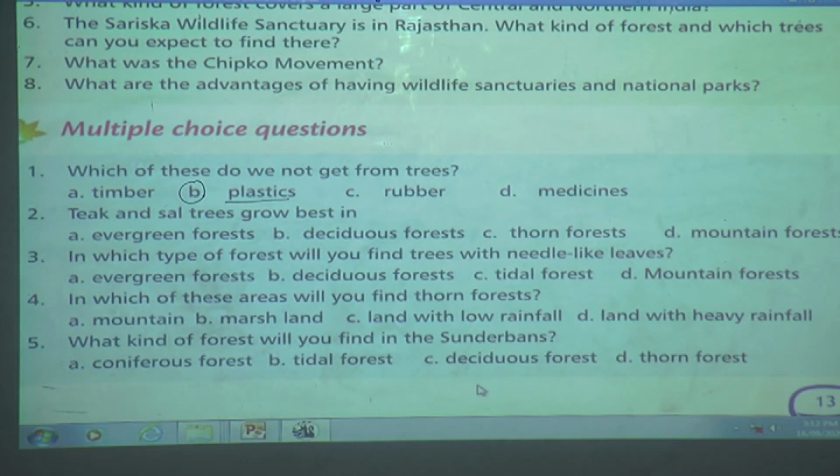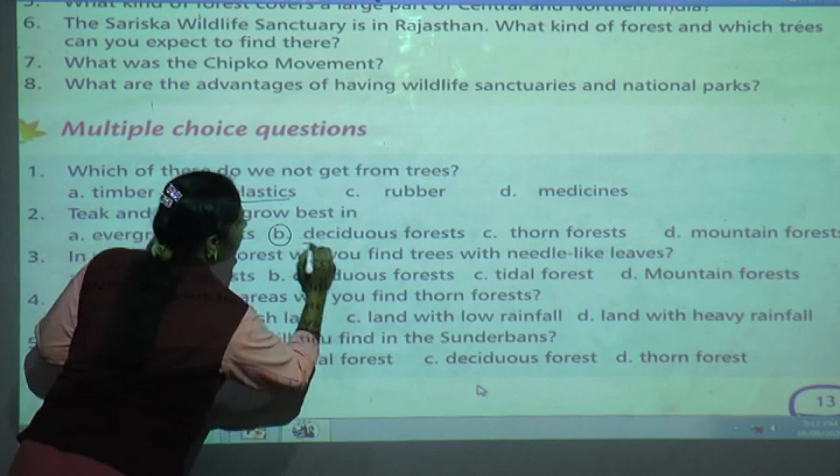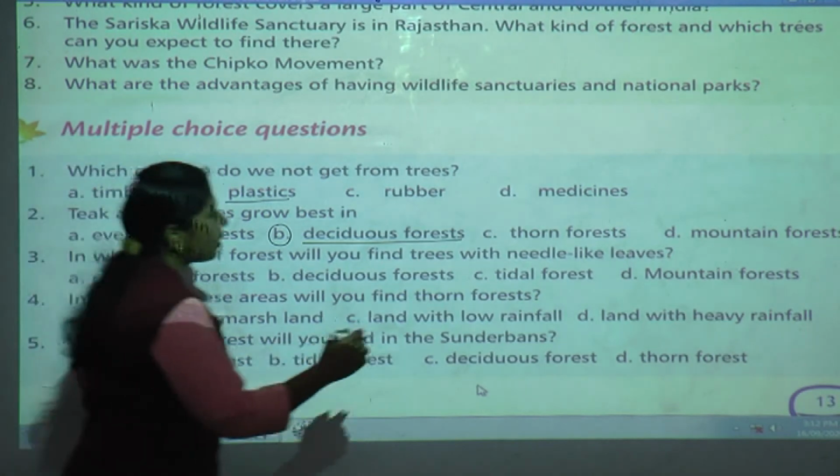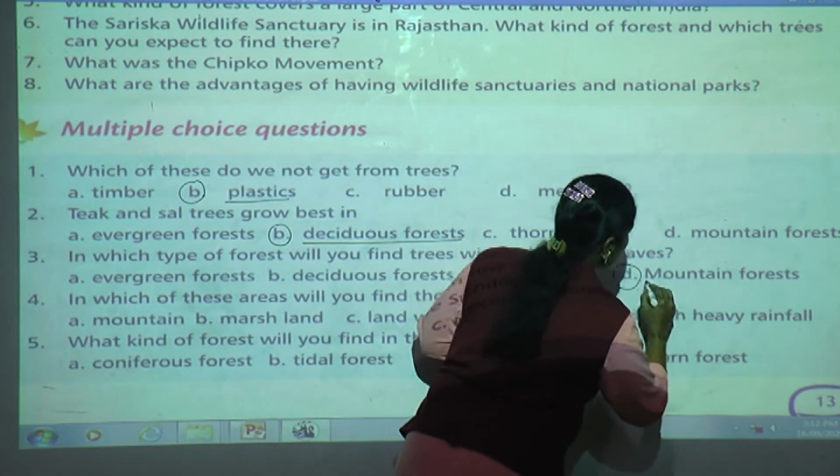And teak and sal trees grow best where? Very good, students. Deciduous forest. In which type of forest will you find trees with needle-like leaves? Yes, mountain forest. Very good, students.